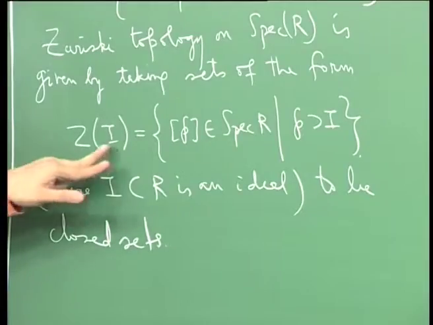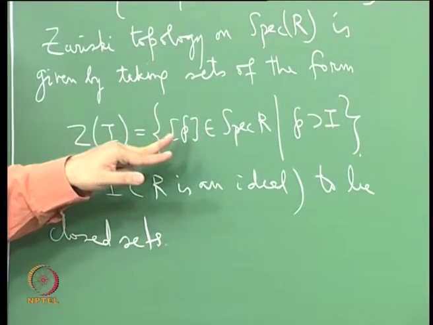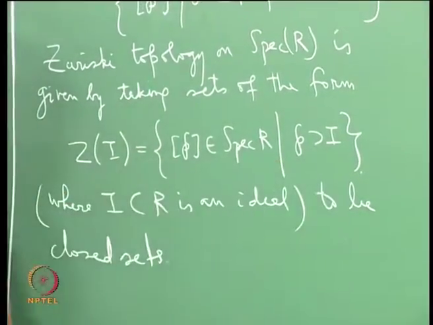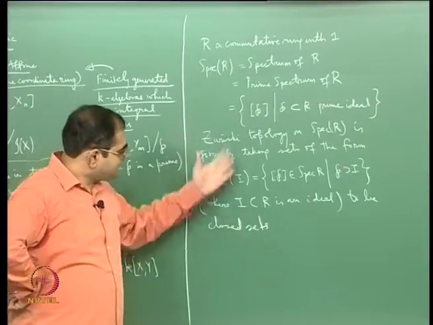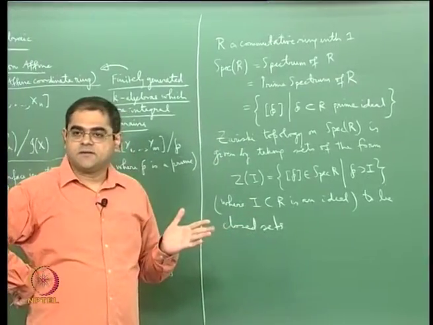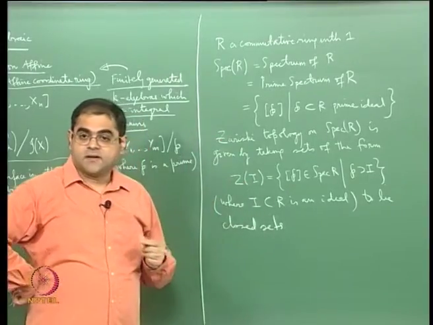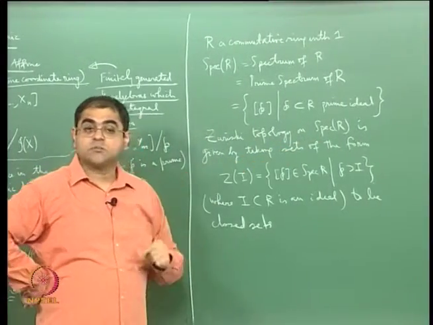The zero set of I is all those points for which the corresponding prime ideals contain I. This is the way it is defined, and you can check that sets of this form satisfy the axioms for closed sets in a topology, and thus spec R becomes a topological space.